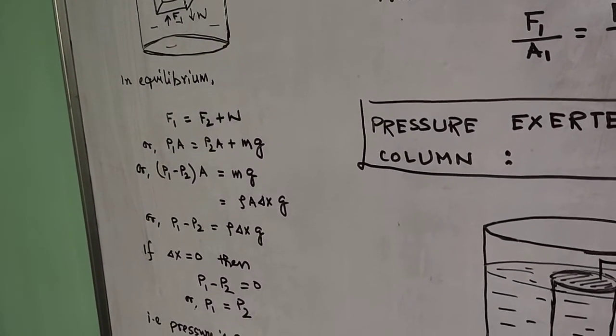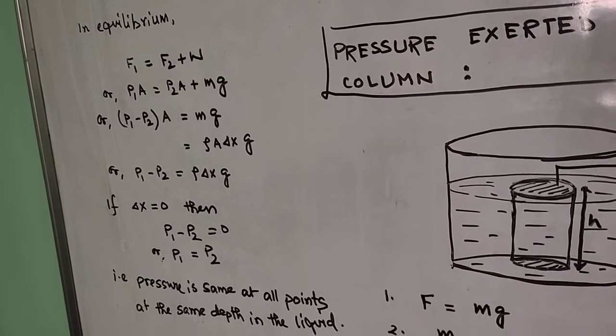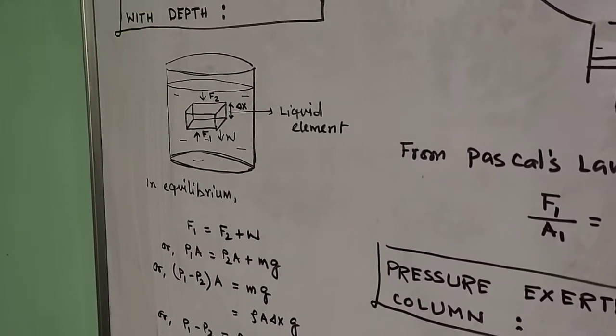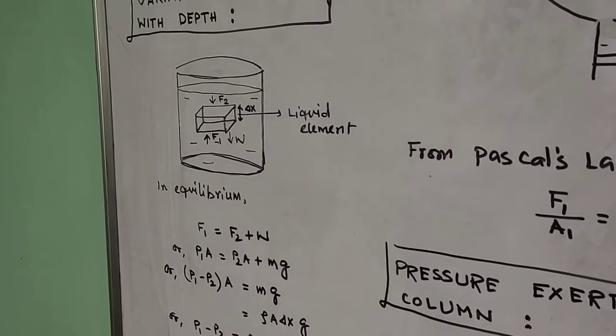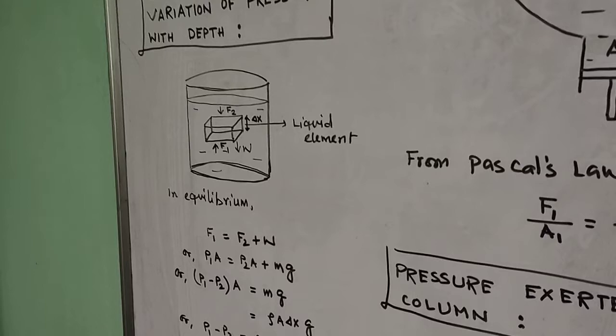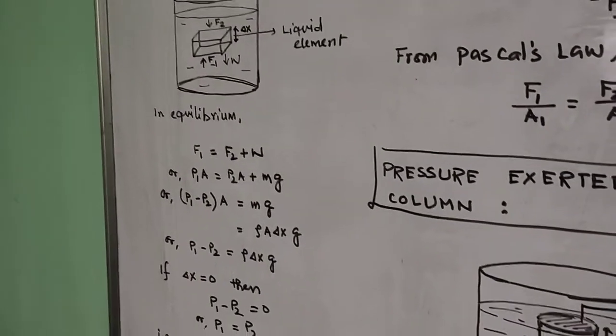It means the pressure is the same at all points at the same depth in the liquid. If you consider delta x equal to 0, it means we are considering a particular level, and at that level the pressure remains the same. So the conclusion of this topic is that on the same level, pressure remains the same.